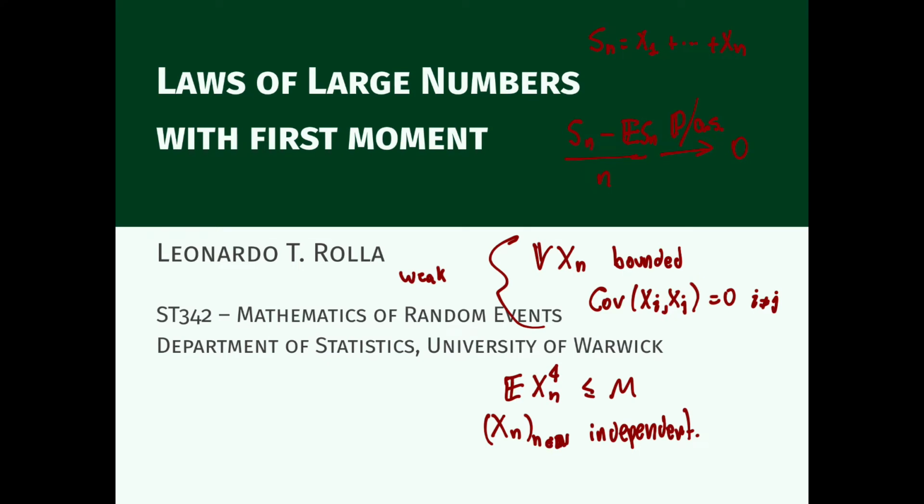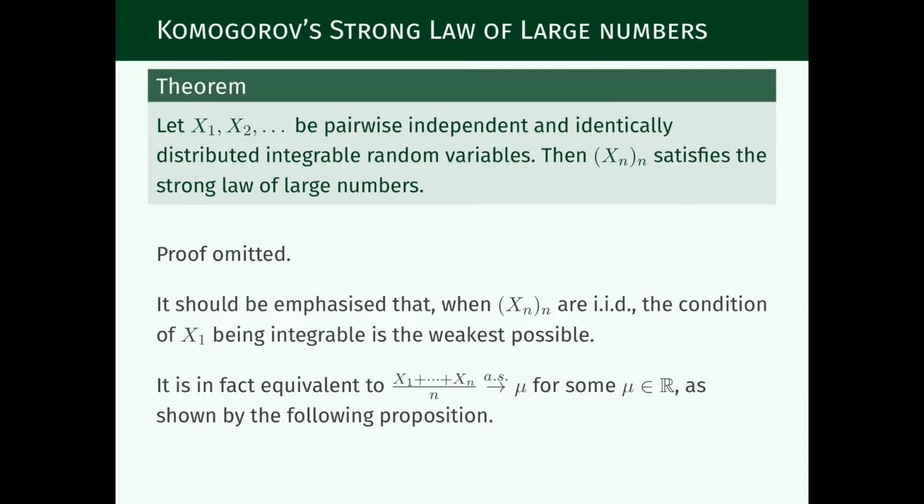And now we're going to see a much stronger theorem, which is also a strong law of large numbers. It has more requirements. It requires that they not only are independent, but they have the same distribution. On the other hand, they do not require fourth moment. They do not require second moment. They only require first moment. And this is known as Kolmogorov's strong law of large numbers.